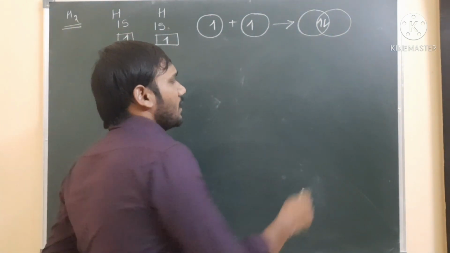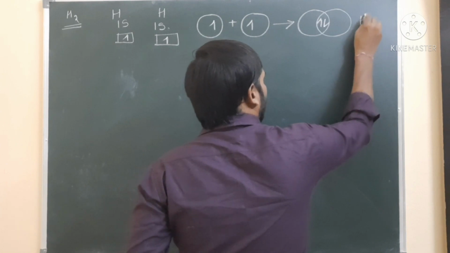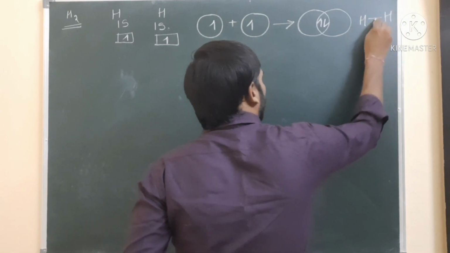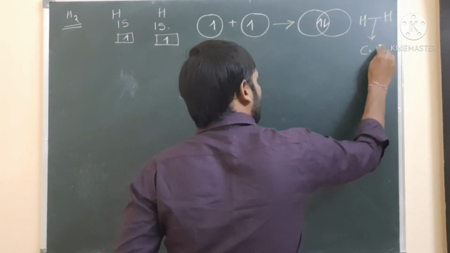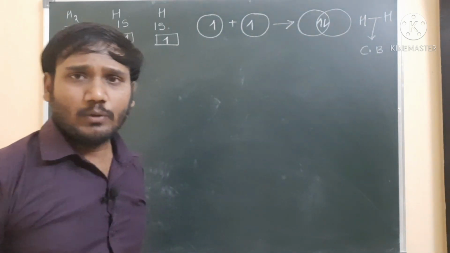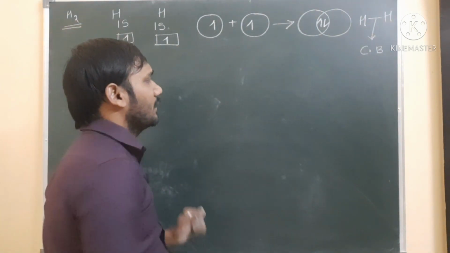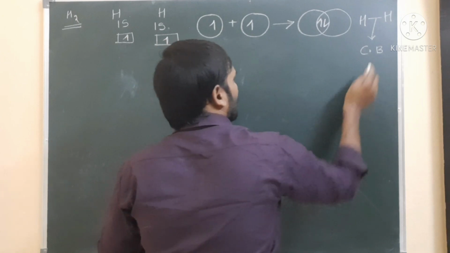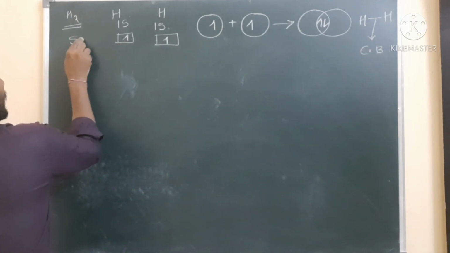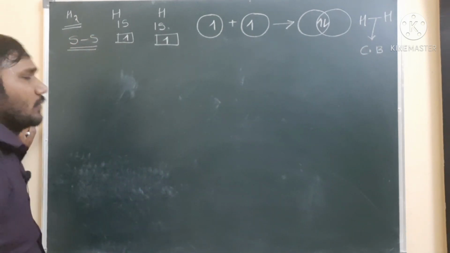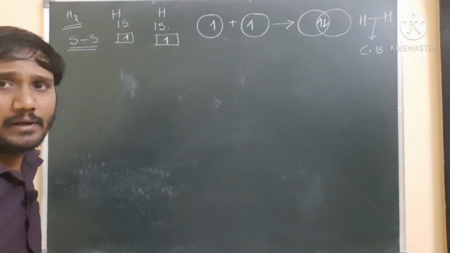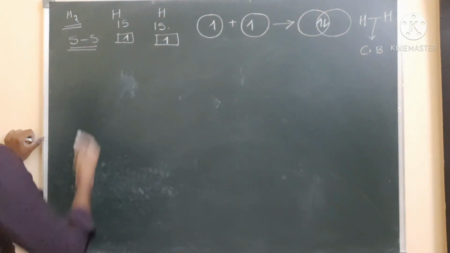The resulting bond formed between the two atoms we call a covalent bond. This covalent bond forms between s orbital and s orbital, so this is s orbital to s orbital overlapping. The hydrogen bond is formed by overlapping of s orbital to s orbital.